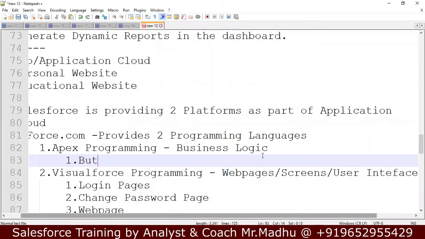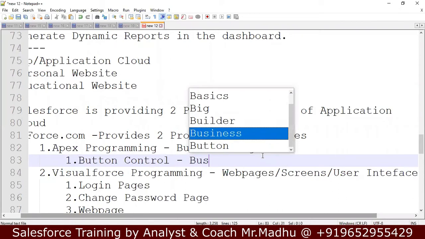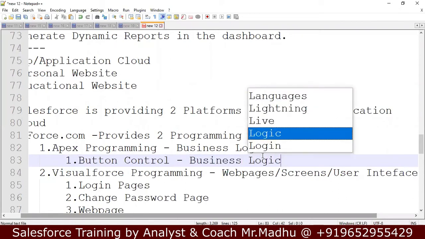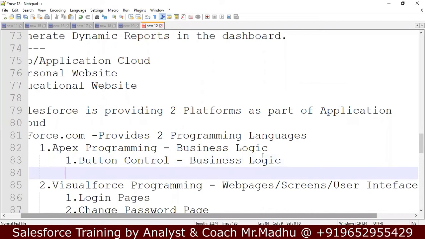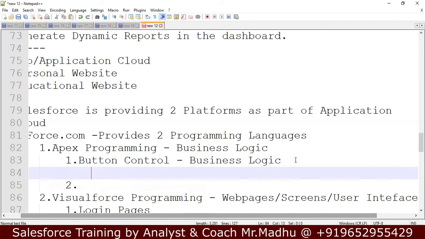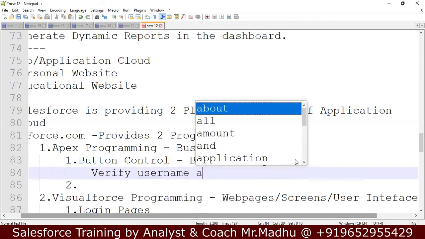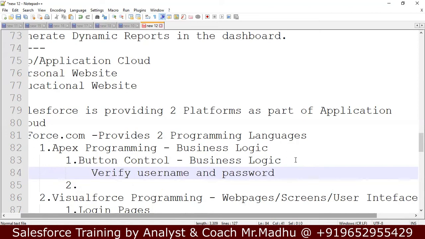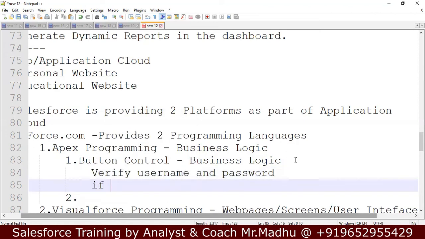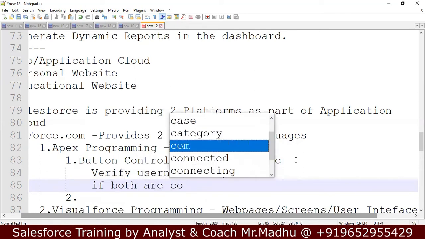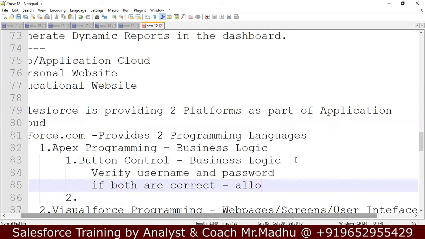Every button control has business logic. If you write business logic, then only when we click on that button will some action happen. How will the business logic be? Verify username and password. If both are correct, allow into the application.